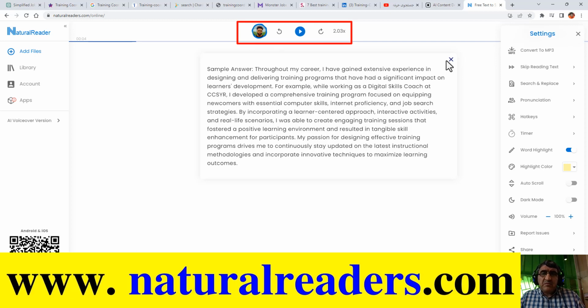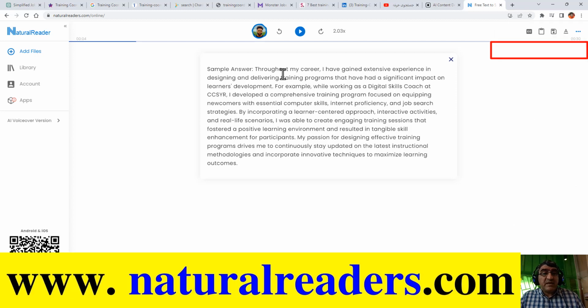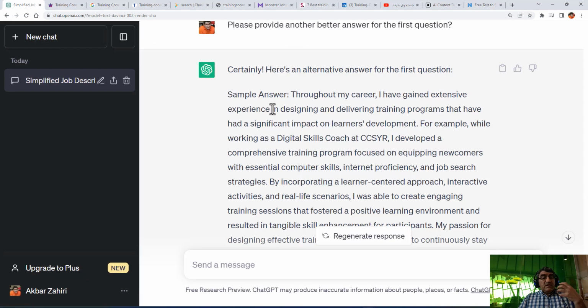And there are other tools that, if you want, you can buy. This is free. If you want, you can get the premium and convert to mp3, put it on, for example, your cell phone or in the car, and listen to the answers, all the text. It is not only for this one, but for learning English. So you can use different tools for listening and giving the answers in an appropriate way and with correct pronunciation if you have a language barrier. This is what we can do for the interview.